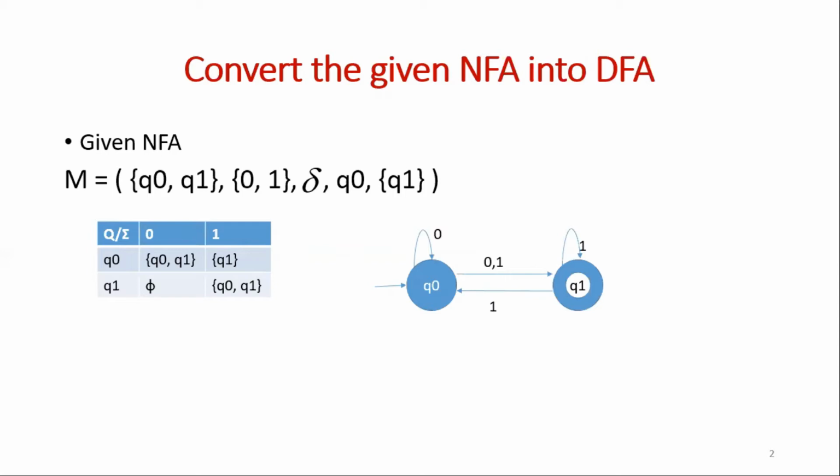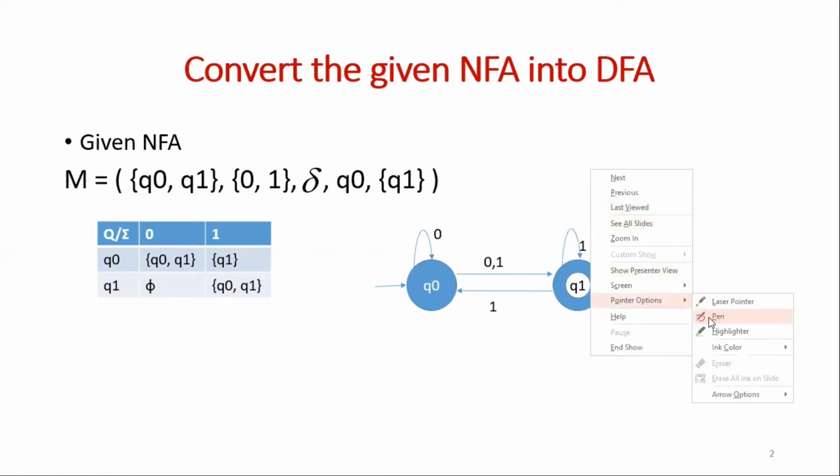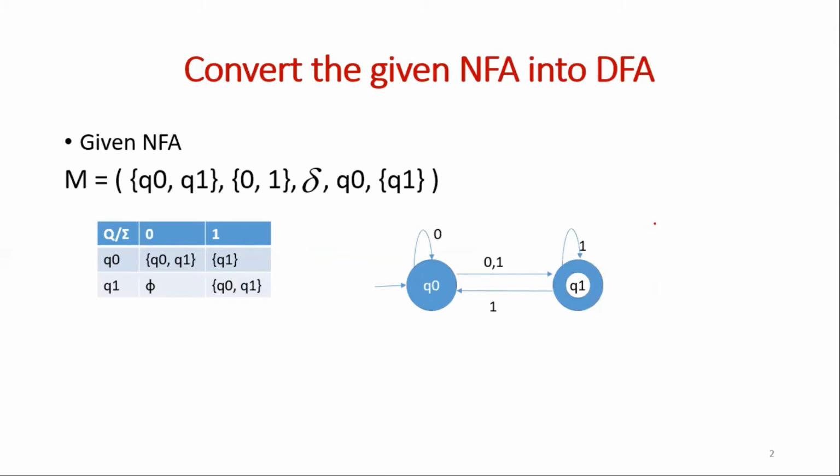Now here the given NFA consists of Q0, Q1 as the set of states, 0, 1 as the input alphabet, delta, that is a transition function, Q0 the initial state and Q1 the final state. Now here Q0 for the input 0, it will remain in the same state as well as it will go to Q1.